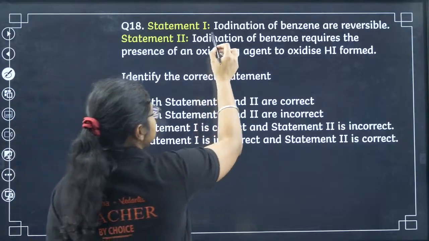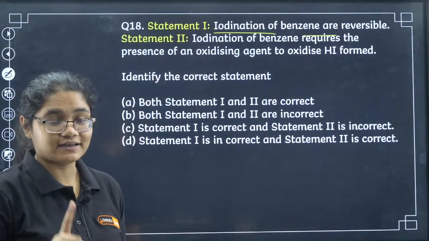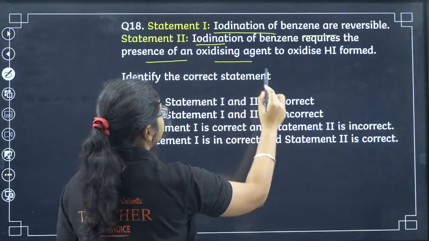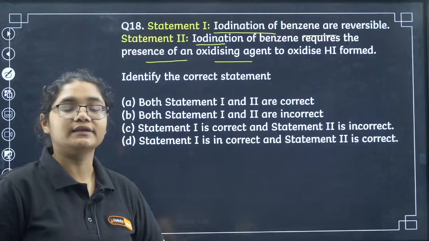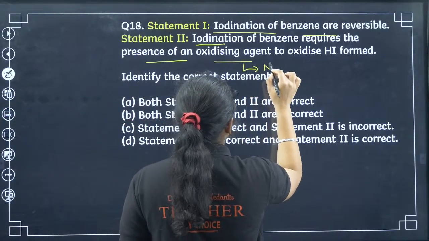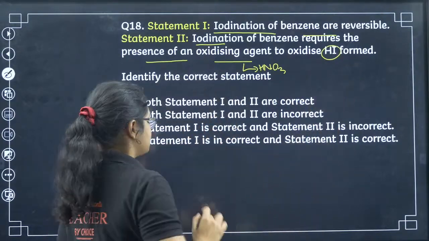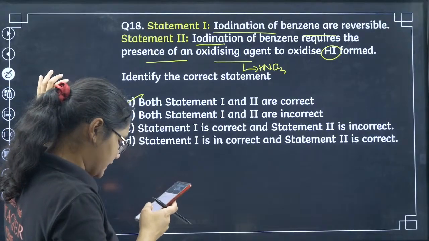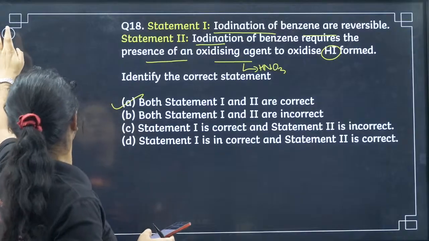See, iodination of benzene is a reversible process. That is a correct statement here. And that is why iodination of benzene requires the presence of an oxidizing agent to oxidize the HI formed. Okay, so we need an oxidizing agent here. And what oxidizing agent do we use? Nitric acid is used to oxidize this HI. So both the statements are correct here. Okay, 18A is the correct answer. Marudesh, Nikita, and we have Neon, Saundarya and Ammu are correct.